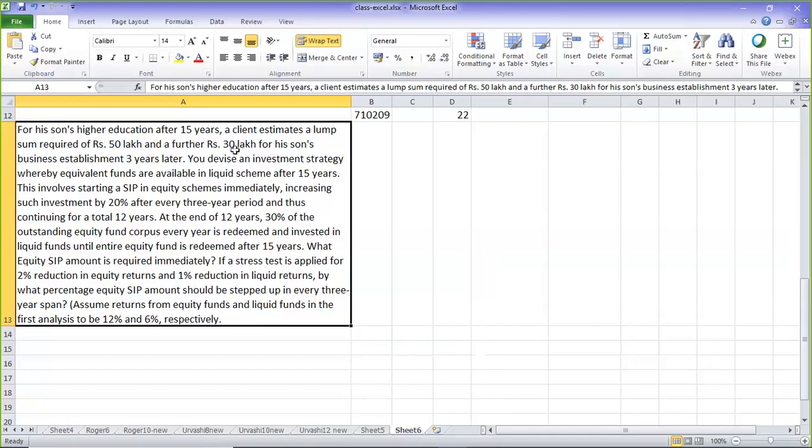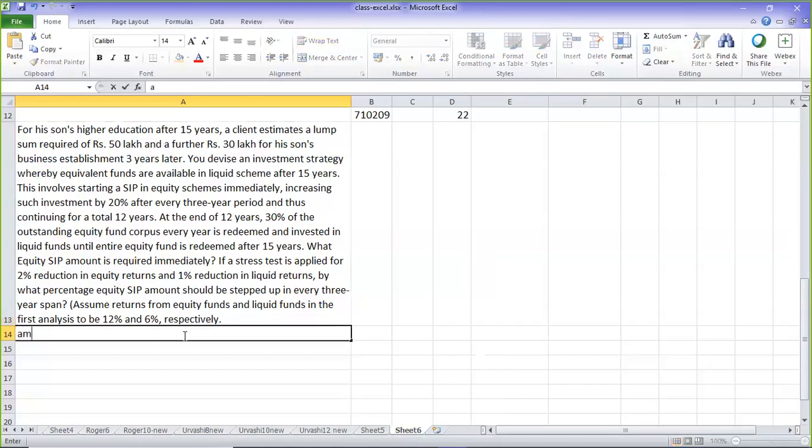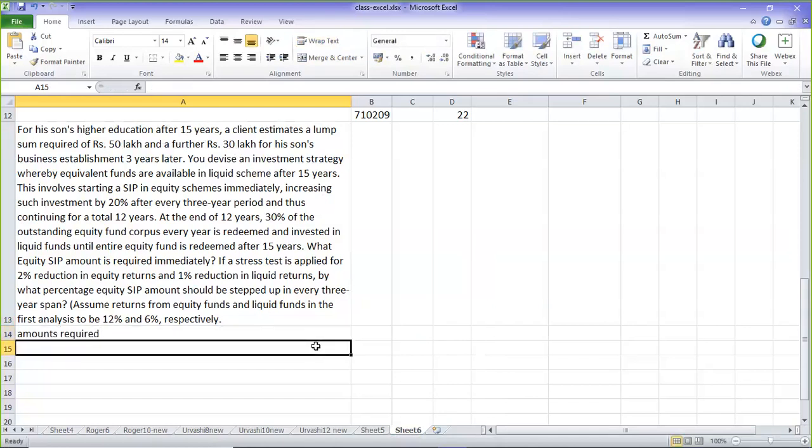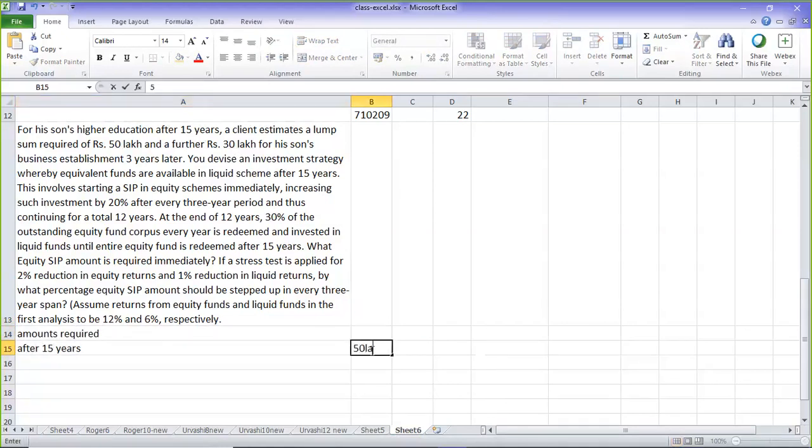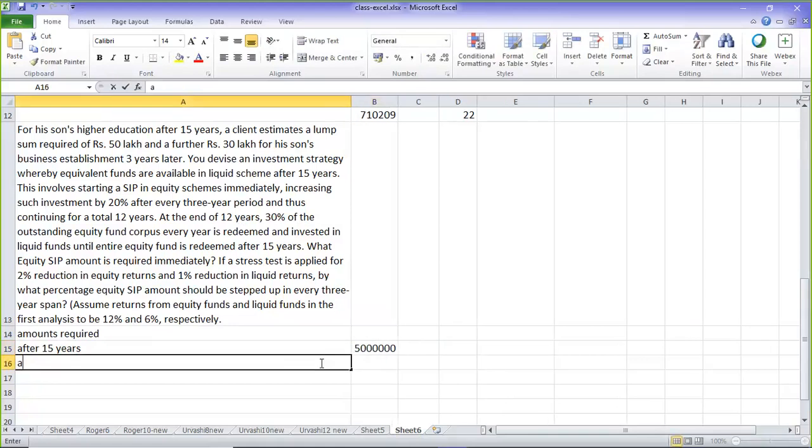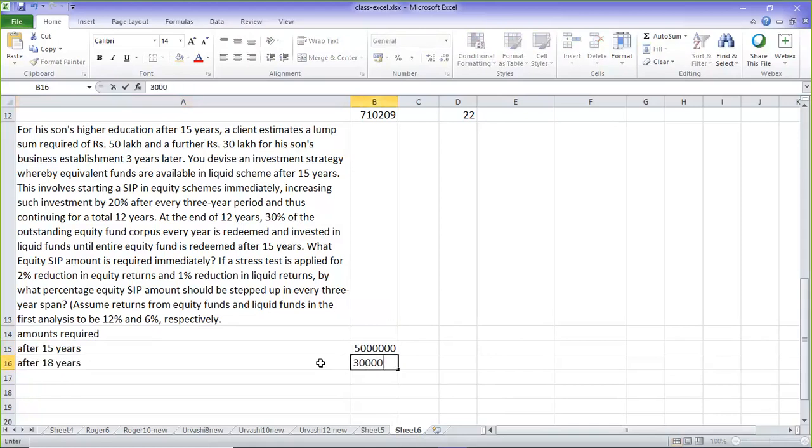Only 2 withdrawals. Okay. So I will write amounts required, that is after 15 years what he requires is 50 lakhs. He has not given current cost or anything like that. He has just given the sum of 50 lakhs, so you need not inflate it also. So I'll just write 50 lakhs here. Then after 18 years, what he requires is 30 lakhs. Okay. So 2 fund requirements are there, and you advise an investment strategy.